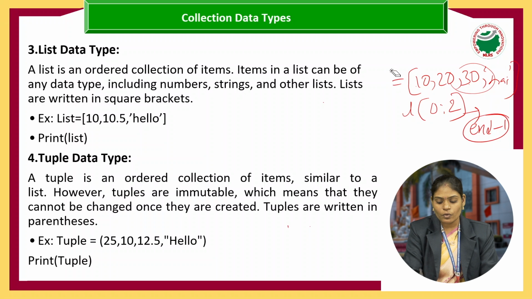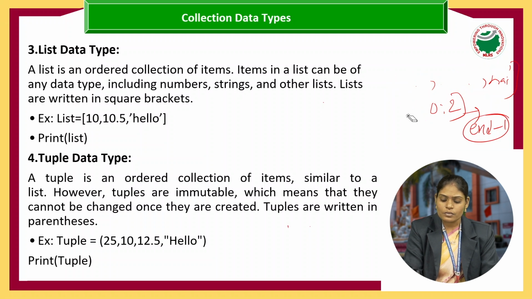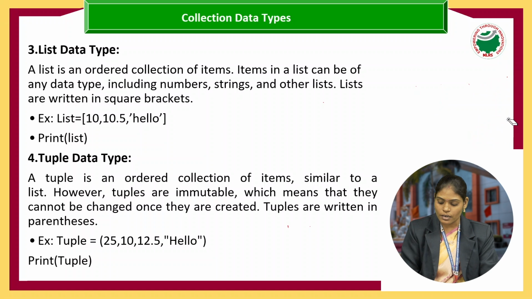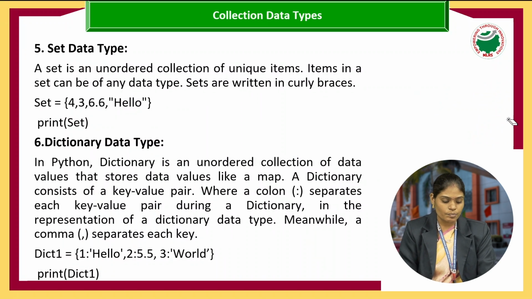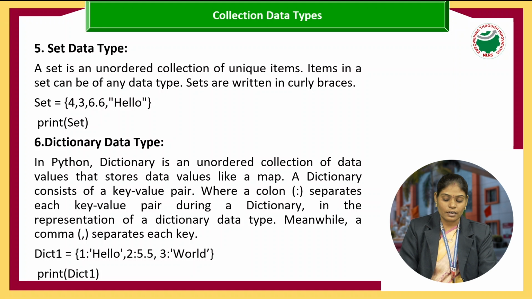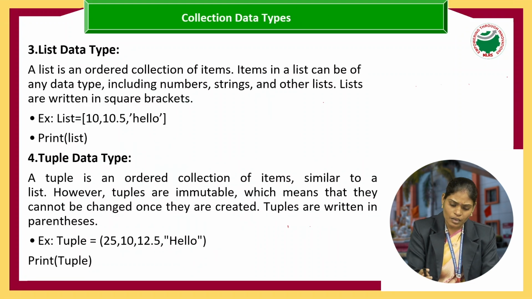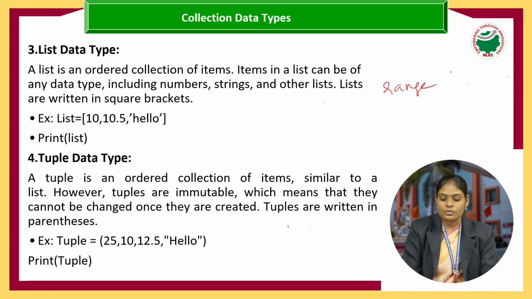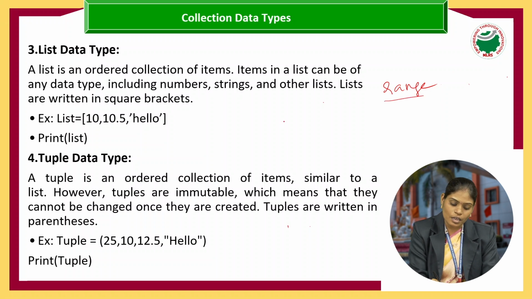The next thing we are going to discuss is range. Range indicates from the starting value to the ending value, from where to where we have to display the values. When we are talking about sequences, one more data type is range. Range has the syntax range of start, stop, step.